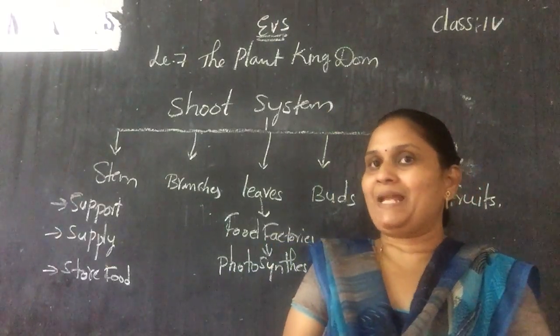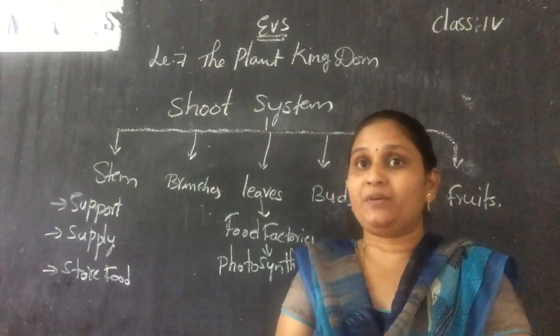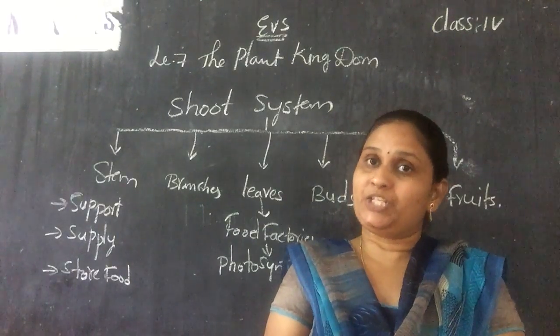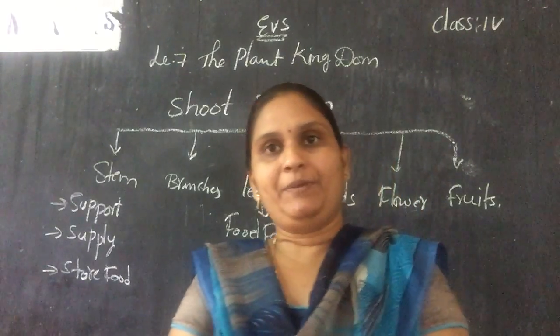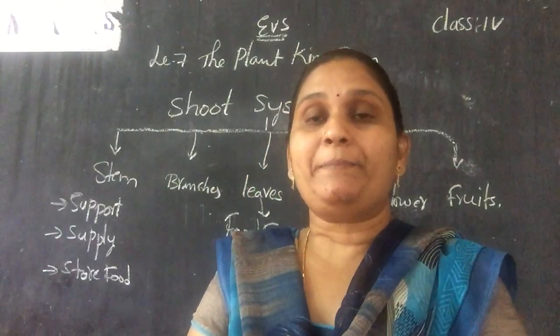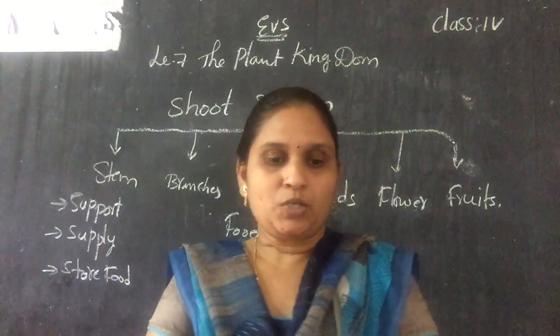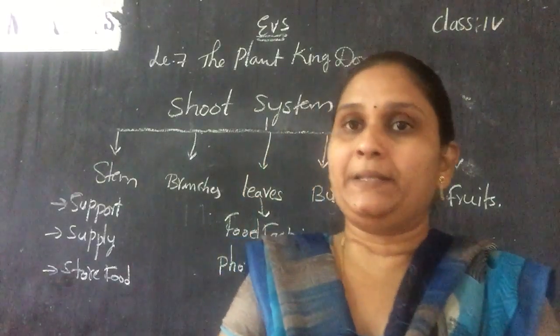Now in the lesson on the plant kingdom, we understood that greenery is most important for us and for nature also, isn't it? For living beings, greenery is most important, as well as to maintain the balance in nature. So plants and animals are both interdependent.